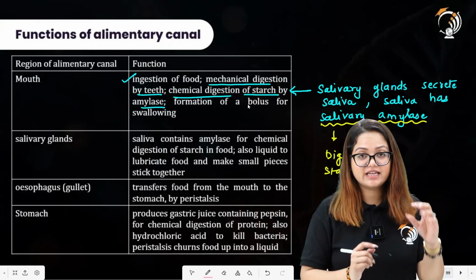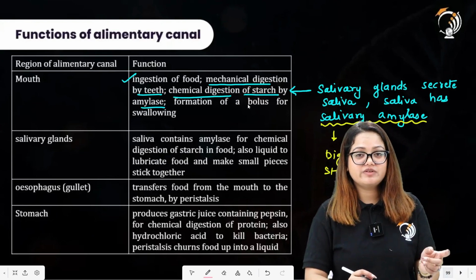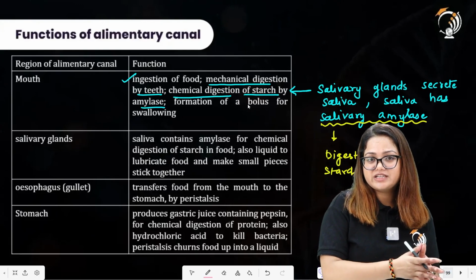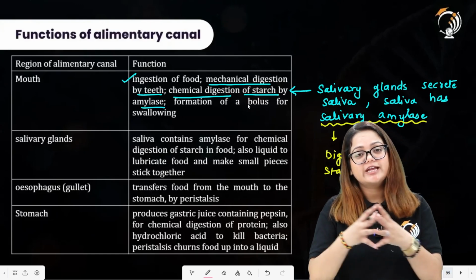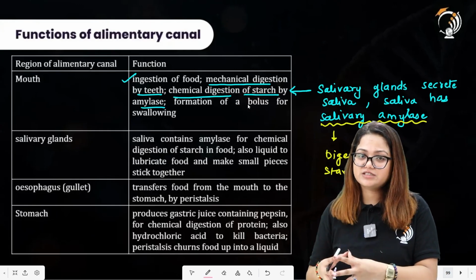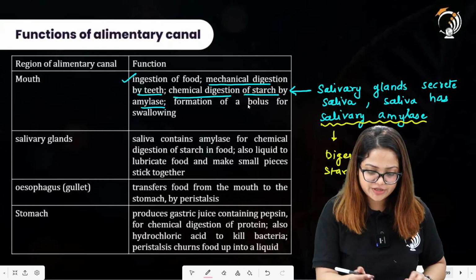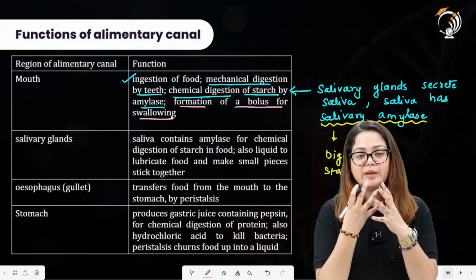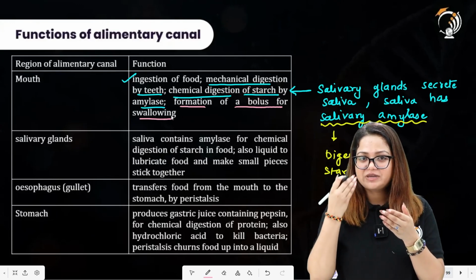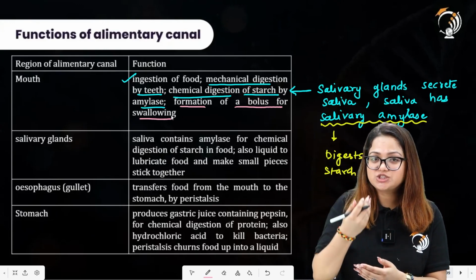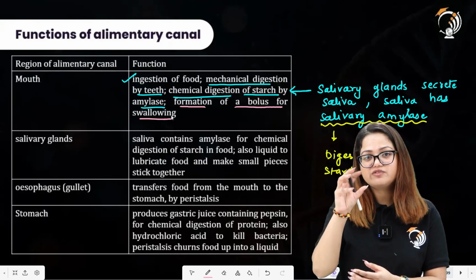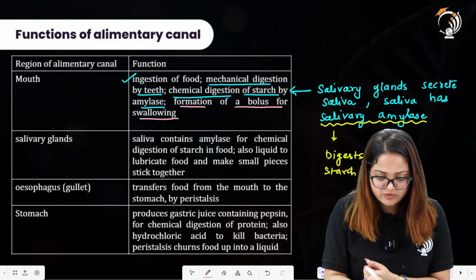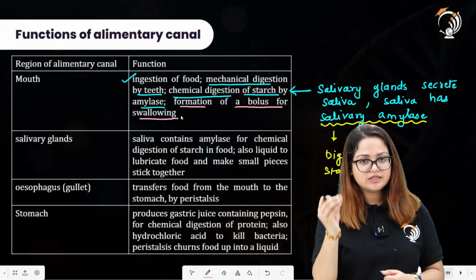And why did it state that there will be chemical digestion? Because we will be changing the nature of the carbohydrate here. We will be converting the complex carbohydrate, that is the starch, into smaller soluble food substances of carbohydrate. Formation of a bolus for swallowing. So whatever has been made inside our mouth after the food has been ingested, after the action of the salivary amylase, this particular food particle will now be called a bolus. This bolus will now go forward after we swallow it using our tongue.